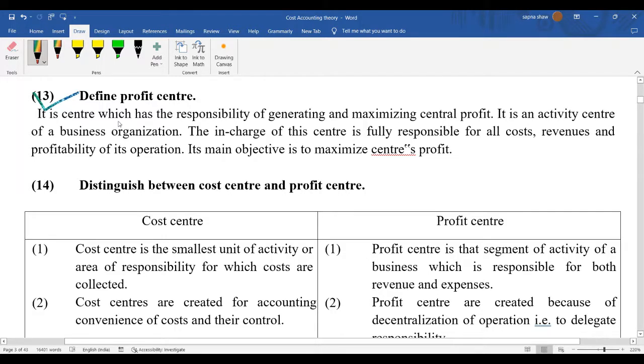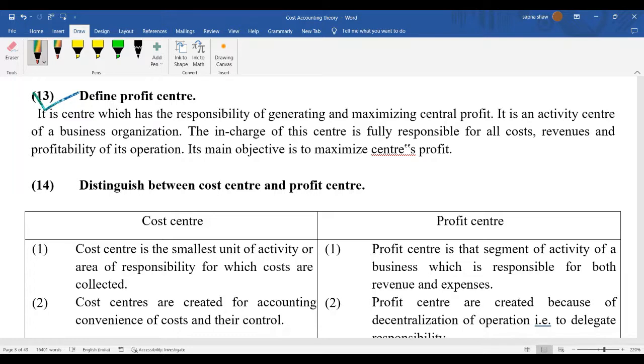Cost center is responsible for a particular kind of activity. Now the profit center is the one who is responsible for maximizing the profit. So what profit center does is try to maximize the profit. Now tell me how the profit can be maximized. There are two ways: either reduce the cost or increase the price.